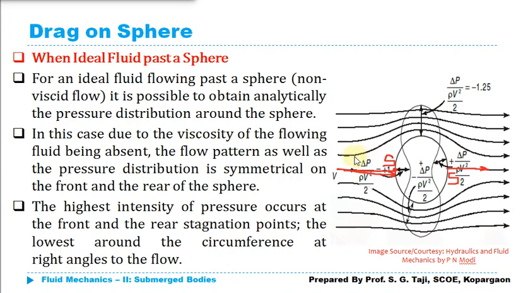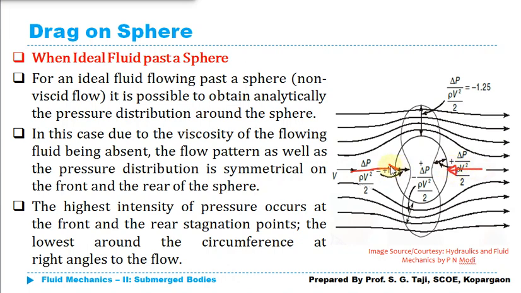As there is no viscosity, there is no boundary layer, and if there is no boundary layer, the pattern of the fluid or streamline will remain the same before as well as after the sphere, that is, after the solid boundary. Now if the pattern of the streamline is going to remain the same before and after the solid object or sphere, that means whatever pressure is exerted by this fluid on this front side will remain the same on this rear side. That means whatever magnitude of pressure is going to be exerted on this front side will remain the same on the rear face as well.